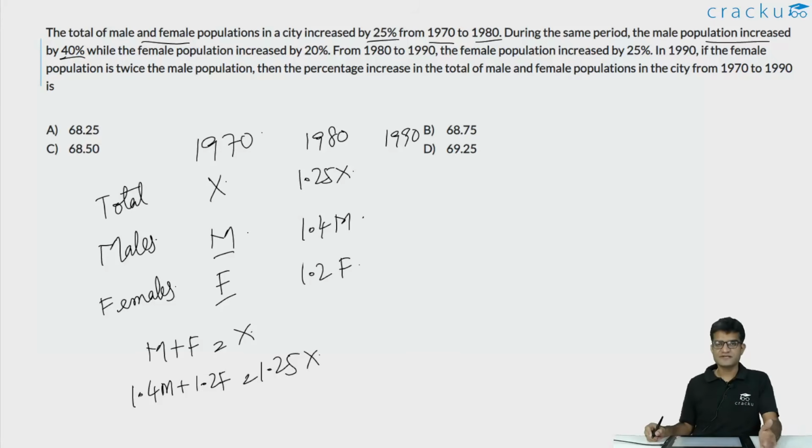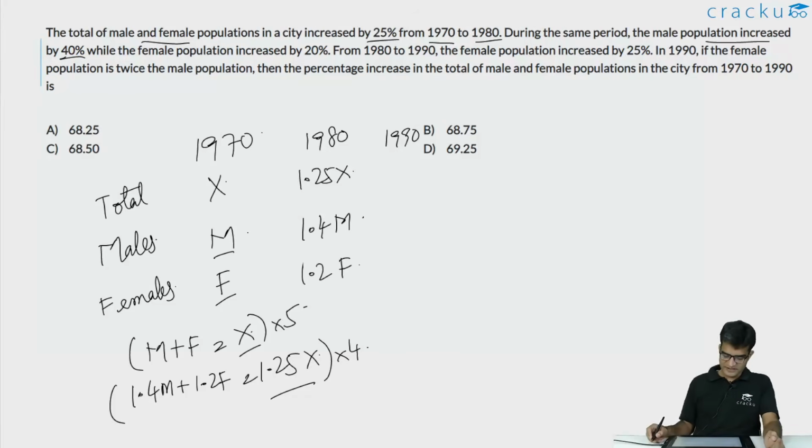So we have three variables and two equations. But the first thing we want to figure out is the relationship between m and f. So we'll try to eliminate x. We have x on the right hand side here and 1.25x. We'll try to make both of them the same. So we'll multiply the first equation with 5 so that the right hand side becomes 5x, and the second equation we'll multiply by 4 because 1.25x into 4 is again 5x.